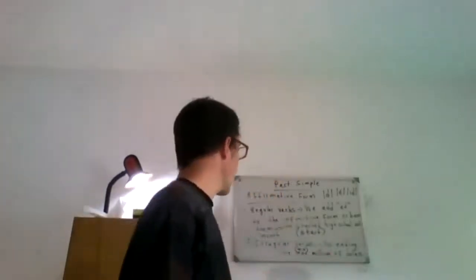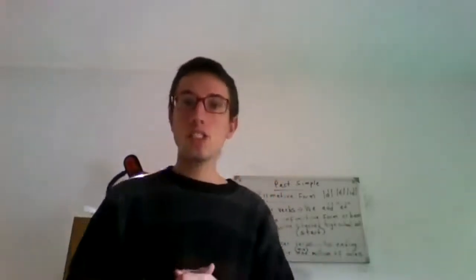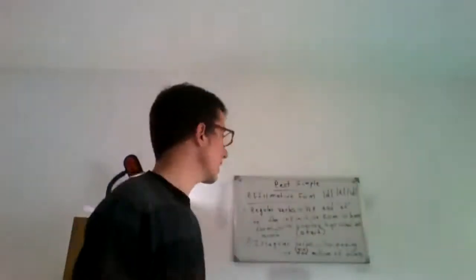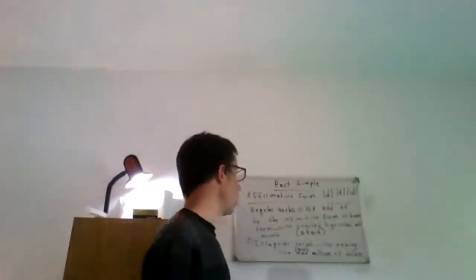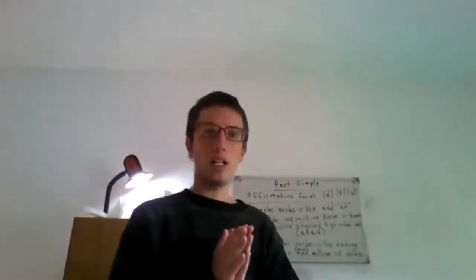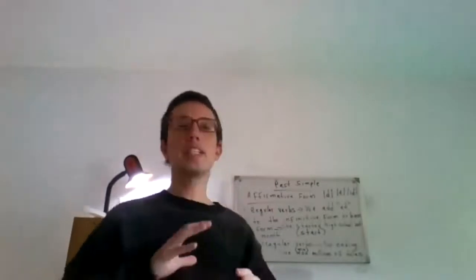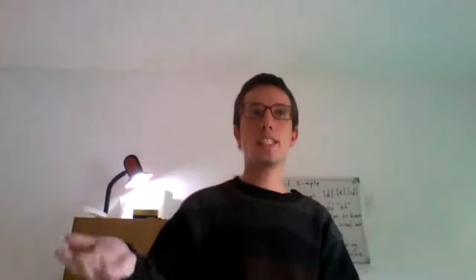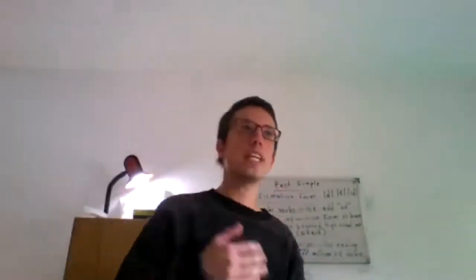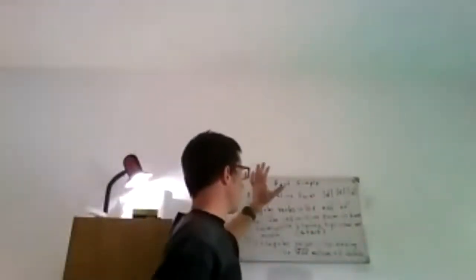Okay, so today's topic, this is virtual class number 4, right? And we're going to see the past simple, right? In order to form the past simple tense in English, we need to know that there are 3 different types of sentences: affirmative sentences or affirmation, negative sentences or negations, and interrogative sentences or questions. Okay, let's start with the affirmative form or the affirmation.